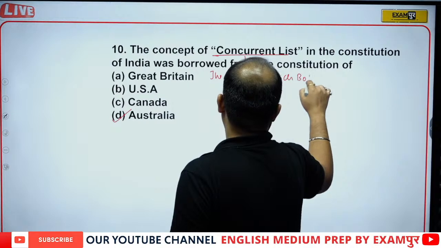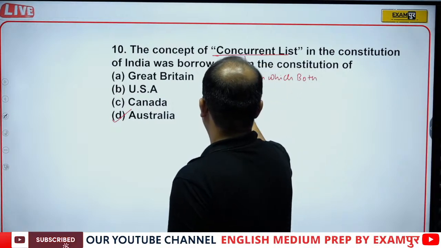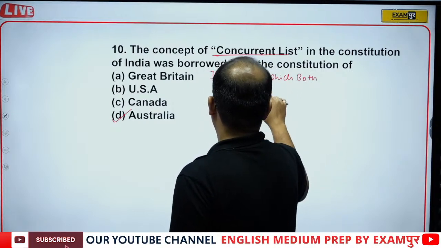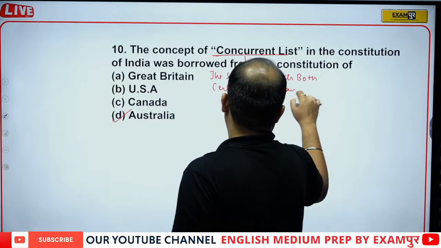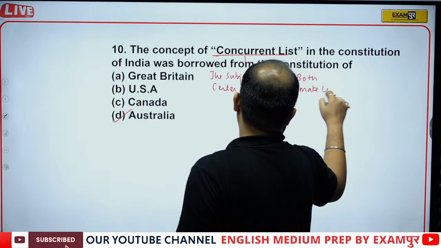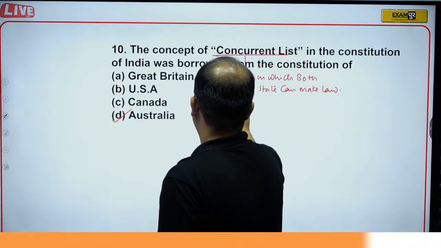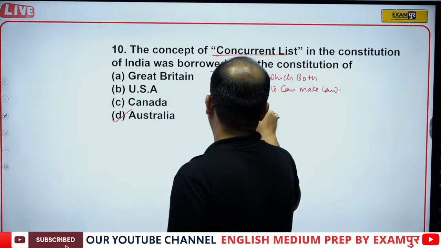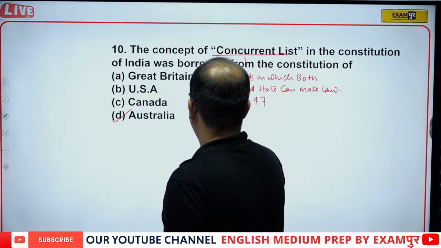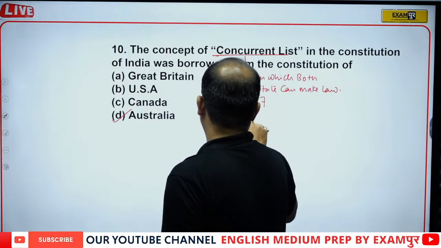Concurrent list is the subjects on which both center and state can make law. That is called concurrent list. Originally there were 47 subjects. Now we have 52.